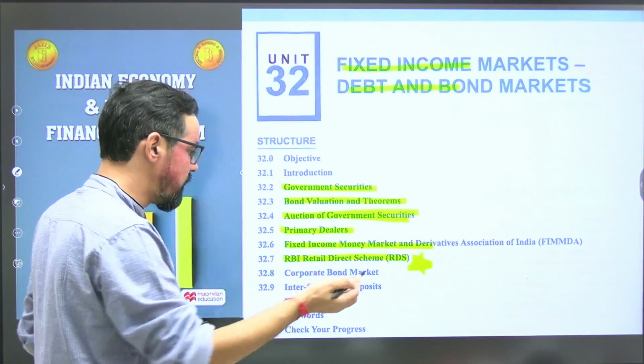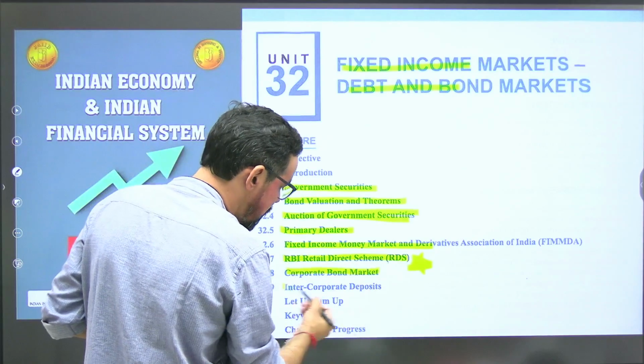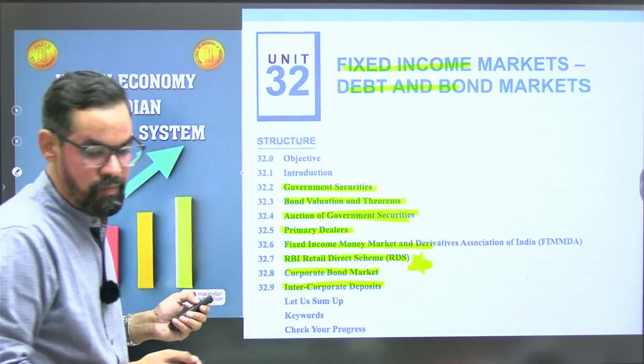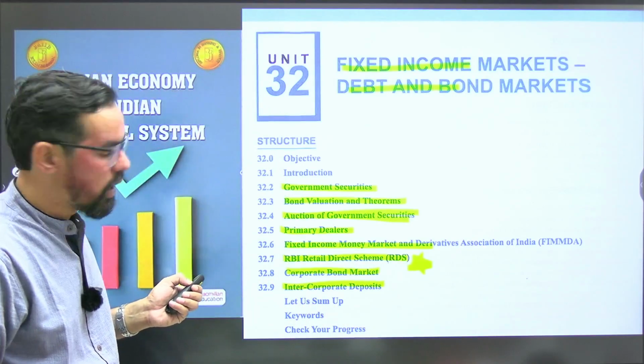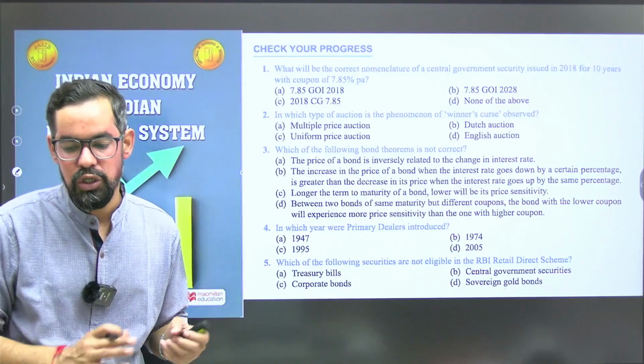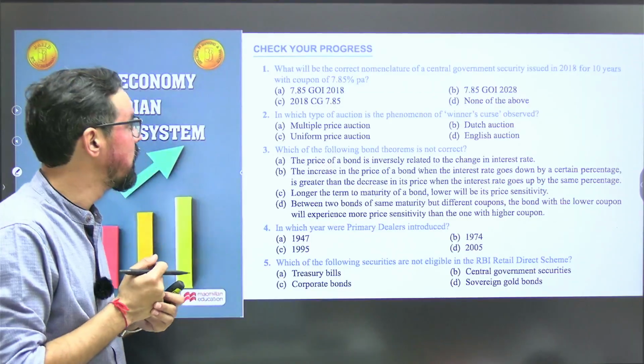Okay, in 2021 RBI introduced this one. Corporate bonds, inter-corporate deposits. Okay, so the first question on your screen for this one, guys.